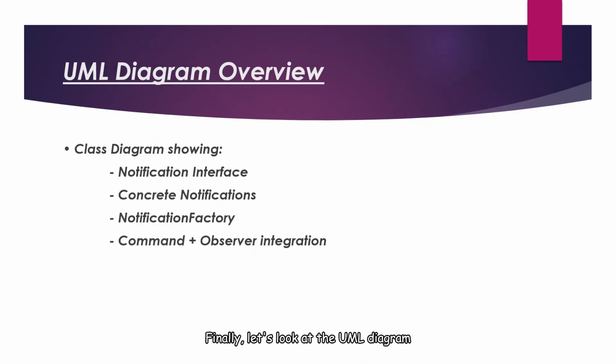Finally, let's look at the UML diagram summarizing today's work. You will see the notification interface and its concrete implementations like email and SMS. You will also notice the notification factory responsible for dynamically creating these objects. Commands are used to queue sending actions reliably. The observer system cleanly separates business events from the notification system itself. Study this diagram carefully. It's a blueprint for building robust, real-world, event-driven systems.